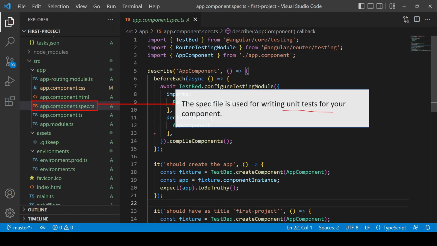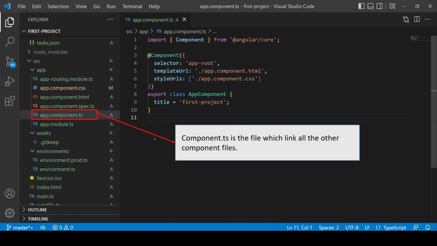.ts means it will accept both TypeScript and JavaScript language. Then we have the most important file, that is the component.ts file. Component.ts is the file which links all other component files like CSS and HTML together. See, this is the way to decorate the component and set the metadata.